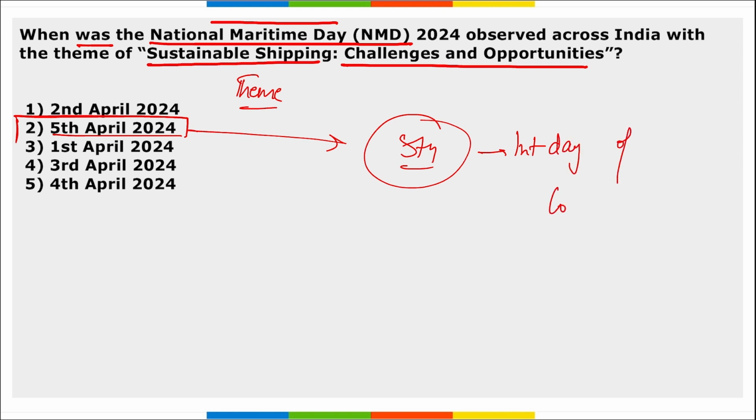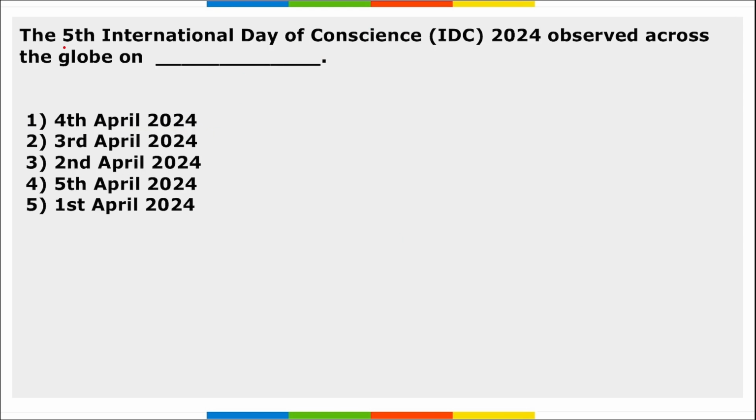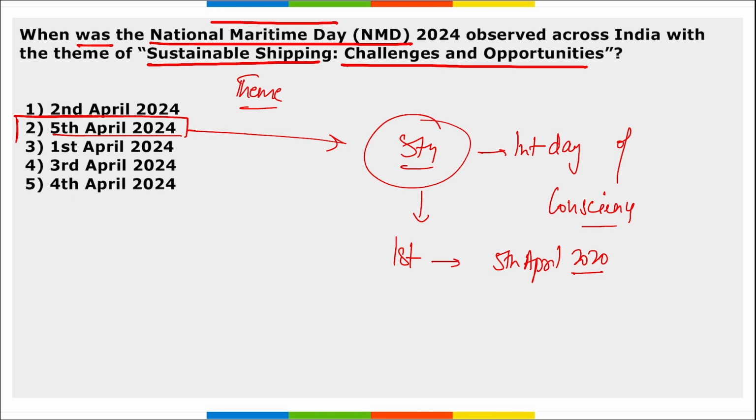International Day of Conscience. As it is the 5th edition, the first ever International Day of Conscience was observed on 5th of April in 2020. Next, 5th International Day of Conscience, as we saw, observed across the globe when it is observed on 5th of April, right? And on 5th of April only National Maritime Day is observed. Take a note of it. One more thing, remember, this year it was the 61st edition of the National Maritime Day that was observed.